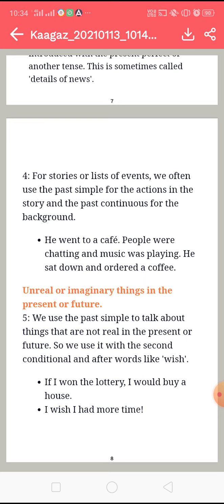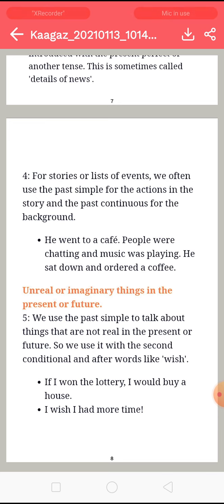For stories or lists of events, we often use the past simple for the actions in the story and the past continuous for the background. See, this will be very helpful for your story writing here. We use the past simple for the actions in the story, but we use the past continuous for the background. If we are talking about the background of the story or of the person or any kind of event, then we have to use the past continuous, right?